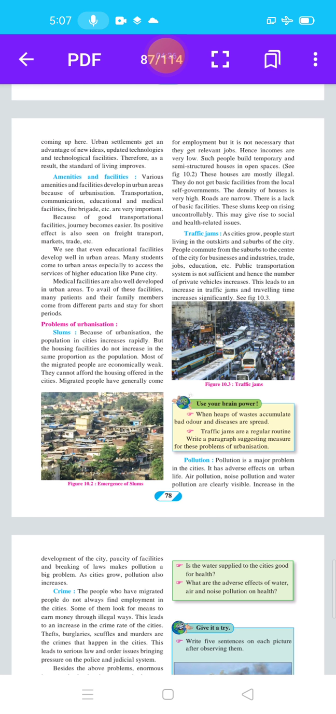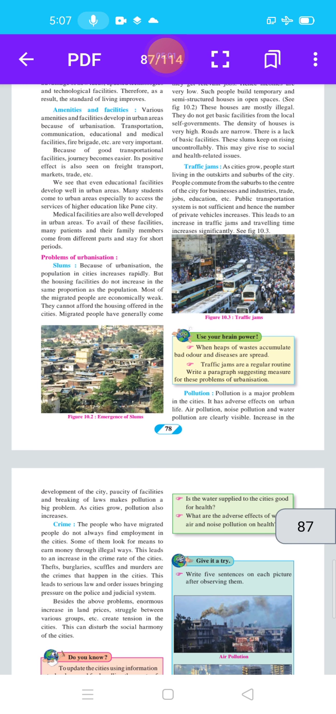Then the next point is amenities and facilities. Amenities also means facilities. Various amenities and facilities develop in urban areas because of urbanization. Due to urbanization, many facilities are available in urban areas, that is transportation, communication, educational and medical facilities, fire brigade, etc. are very important.